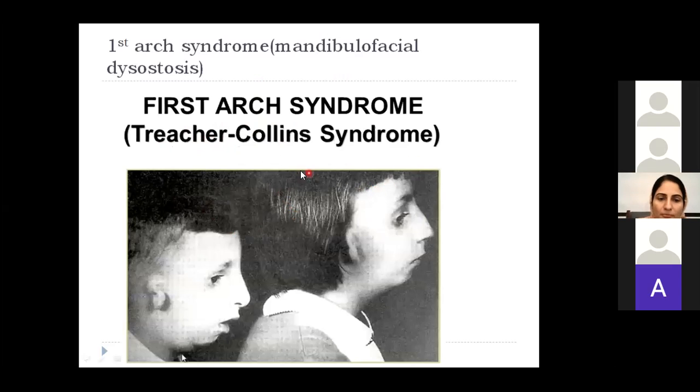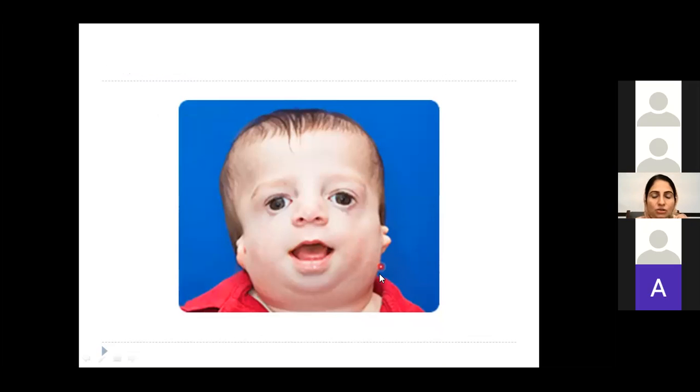Treacher-Collins syndrome. What is Treacher-Collins syndrome? In this syndrome, there is defective development of the first pharyngeal arch, so that there is maldevelopment of the mandible. The mandible is very small, you can see. Plus there is maldevelopment of the zygomatic bone, maxilla, and there is maldevelopment of the external ear as well. When we find all these things together, we call it Treacher-Collins syndrome. It is the syndrome of the first pharyngeal arch: small lower jaw or mandible, malformed external ear.